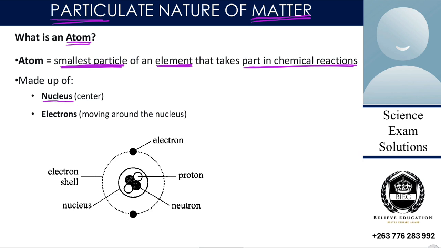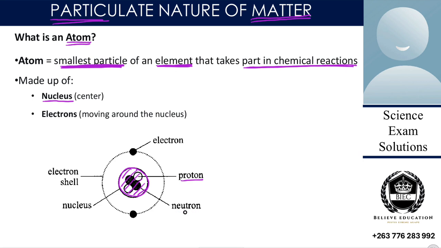So the next point is that atoms are made up of, number one, the nucleus, which is the center. If you look at the diagram here, the nucleus is the center of the atom. In the nucleus there are two things found within it: we have the proton and we also have the neutron. These two things are called nucleons. Why? Because they are found in a nucleus.